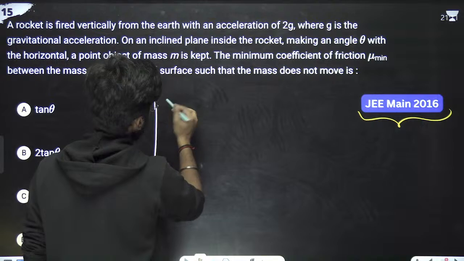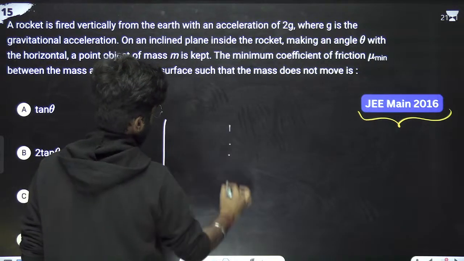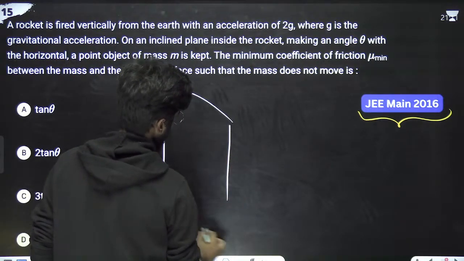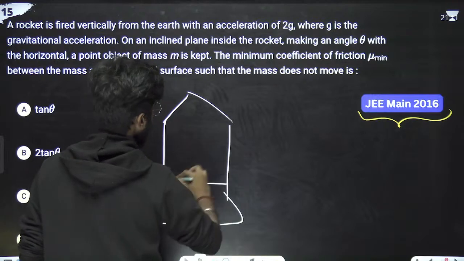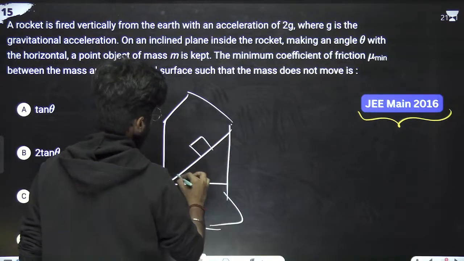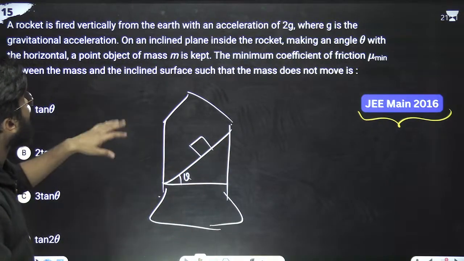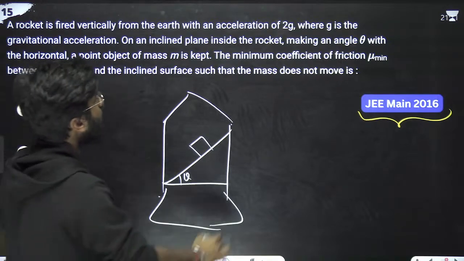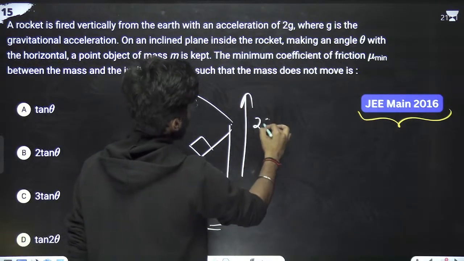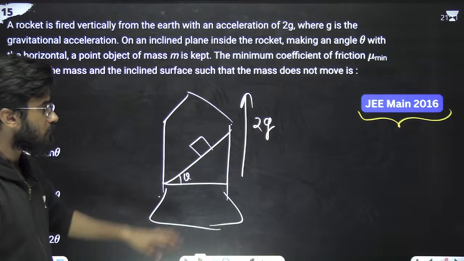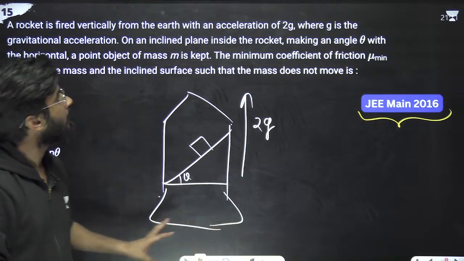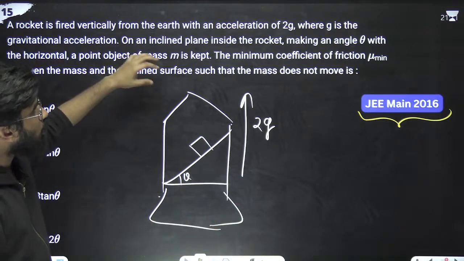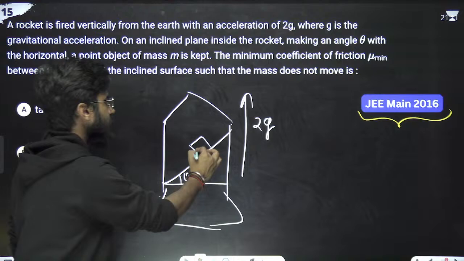So what it is saying is that there is a rocket, and there is an inclined plane with angle theta. The rocket is fired vertically upward with acceleration 2g. Since the acceleration is 2g, on the inclined plane the angle is theta, and the mass is m.